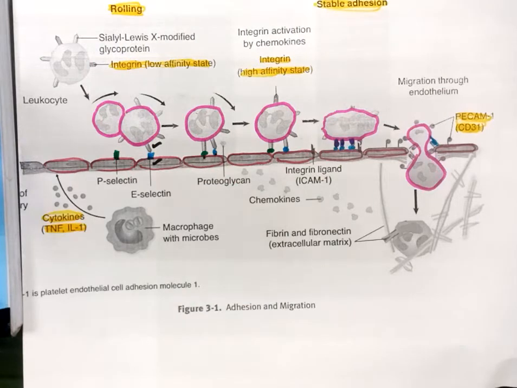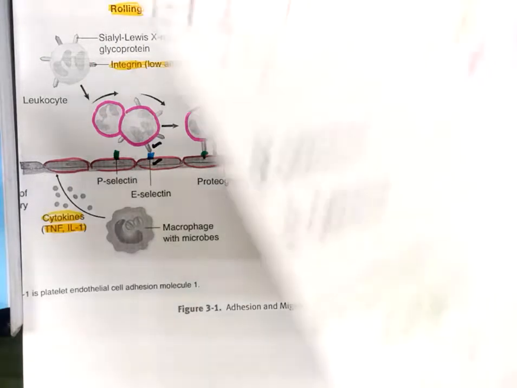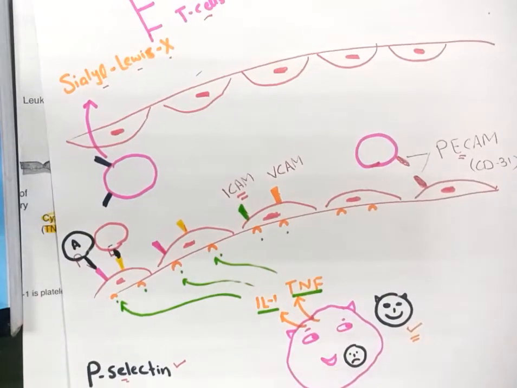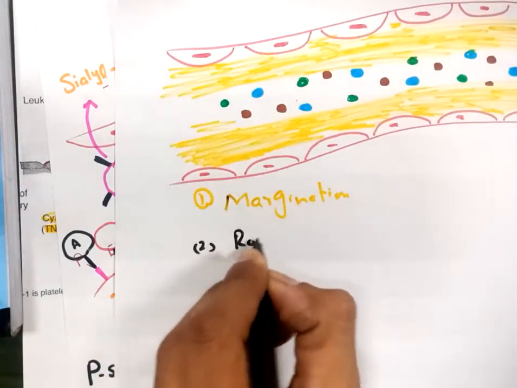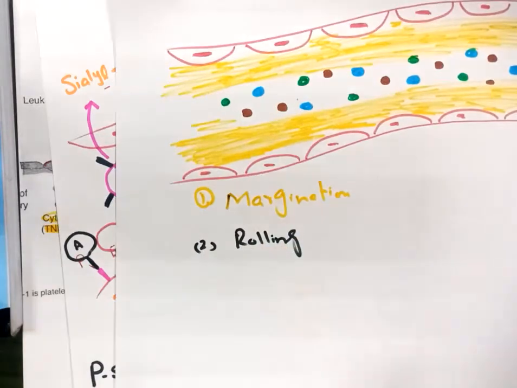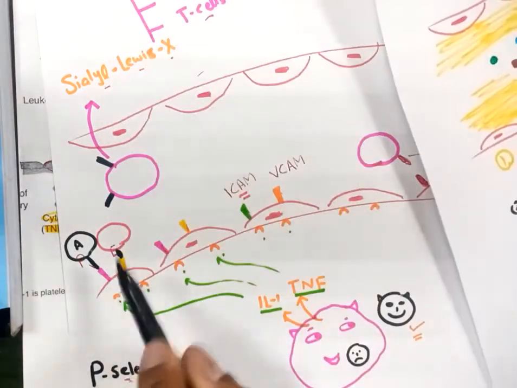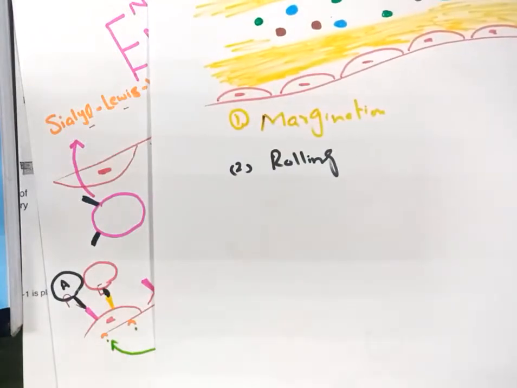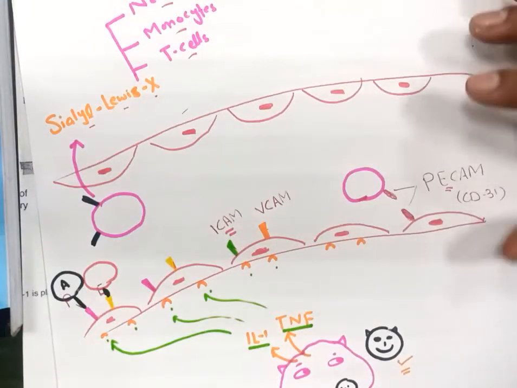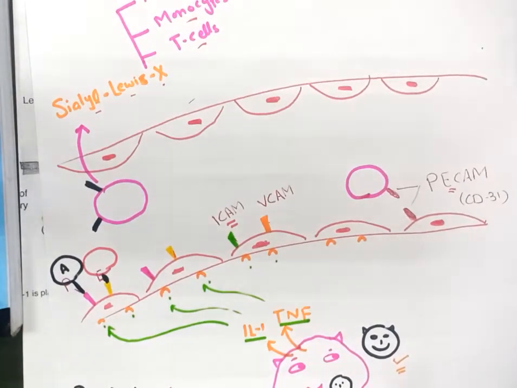decreasing. And this process is called rolling. Rolling happens because of selectins and because of Sialyl-Lewis X proteins, and it basically slows down the speed of passing white blood cells. Now third step.